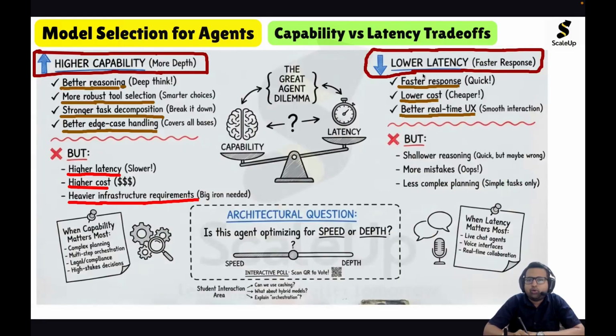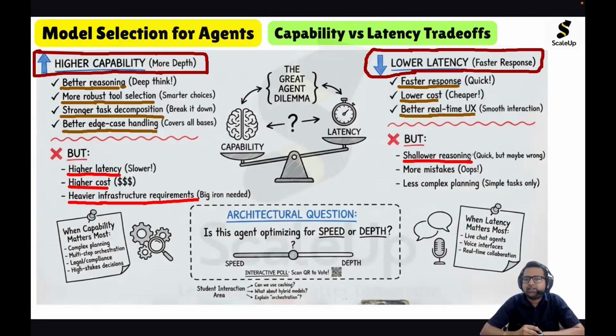But now lower latency comes with a cost of shallower reasoning. So if we are focusing on lower latency, then we cannot expect deep reasoning, because if we want fast response, then the reasoning has to be shallow. So if we are aiming for lower latency, we have to adjust with shallower reasoning.